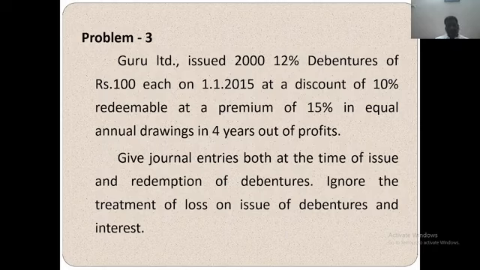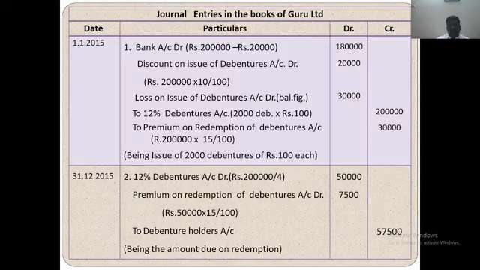So 2,000 into 100, 2 lakh credited to 12% debenture account. Premium on redemption of debenture account: 2 lakh at the rate of 15%, 30,000 rupees. Next, discount on issue of debenture account debit. Bank account debit: 2 lakh minus 20,000, because that is the discount on issue of debenture.